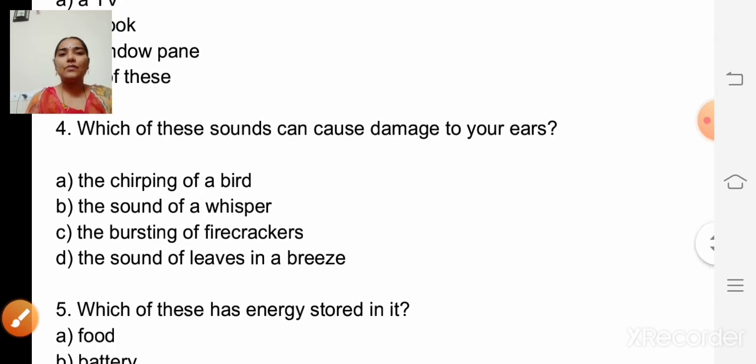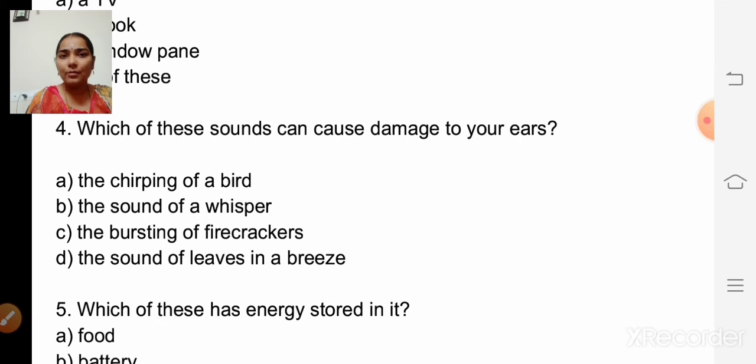Fourth question. Which of these sounds can cause damage to your ears? Options are the chirping of a bird, the sound of a whisper, the bursting of firecrackers, the sound of leaves in a breeze.